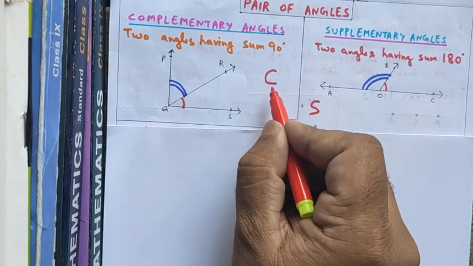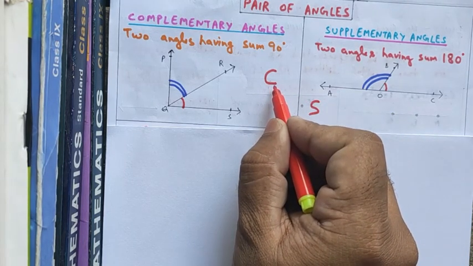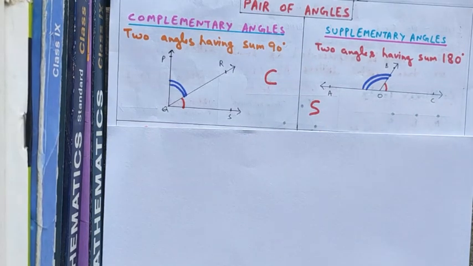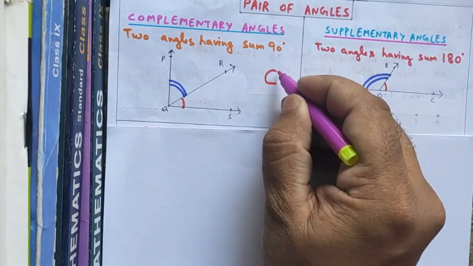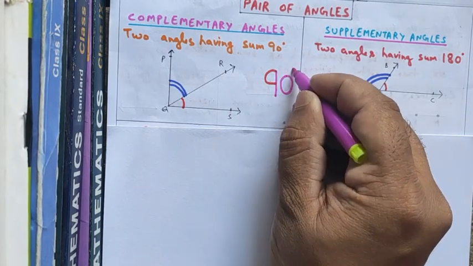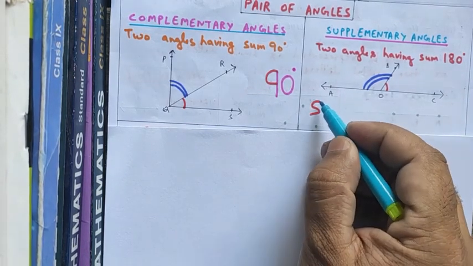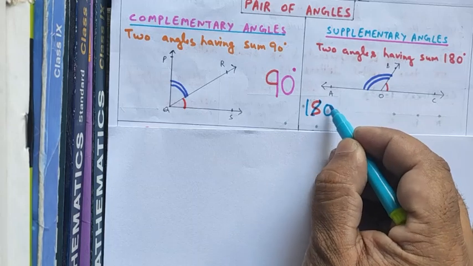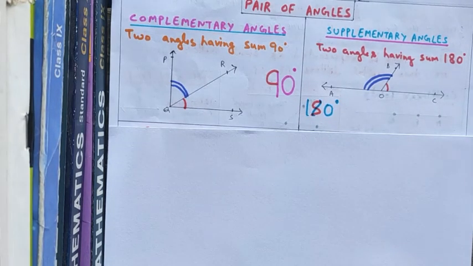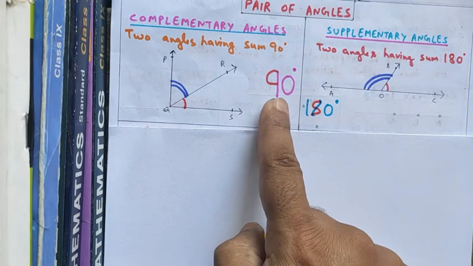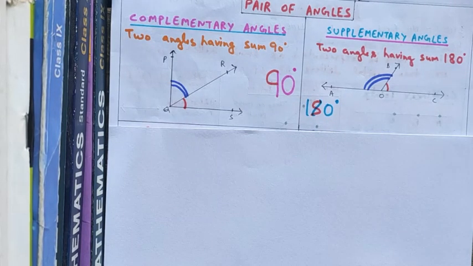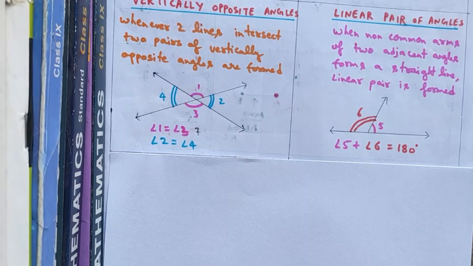So complementary, be very careful over here, complementary angles are those angles whose sum is equal to 90 degree. Got it? And supplementary angles are those angles whose sum is equal to 180 degree. Like this, you can remember the concept: complementary angles and supplementary angles. Now the vertically opposite angles.